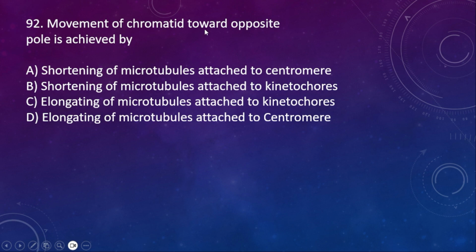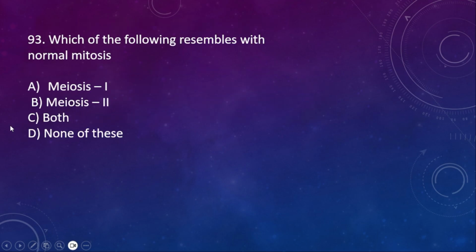92. Movement of chromatid towards opposite pole is achieved by A, shortening of microtubules attached to centromere, B, shortening of microtubules attached to kinetochore, C, elongation of microtubules attached to kinetochore, D, elongating of microtubules attached to centromere. And then here the right option is option B, shortening of microtubules attached to kinetochore.